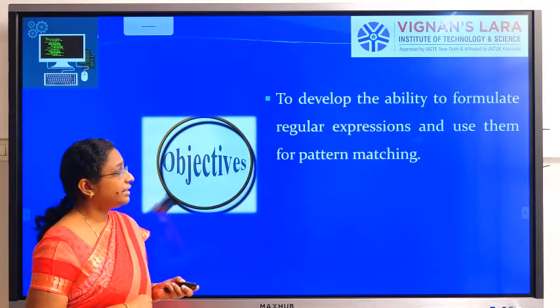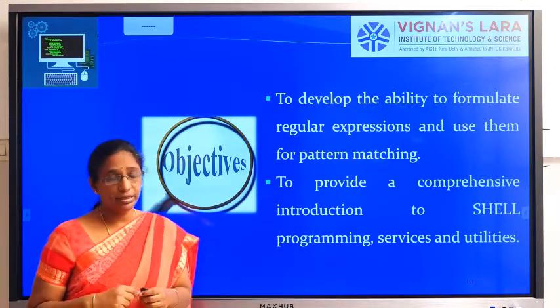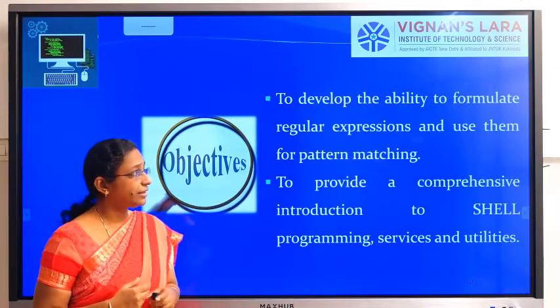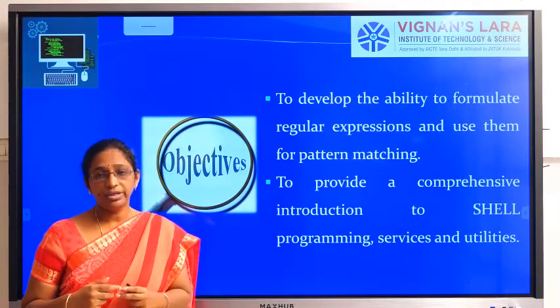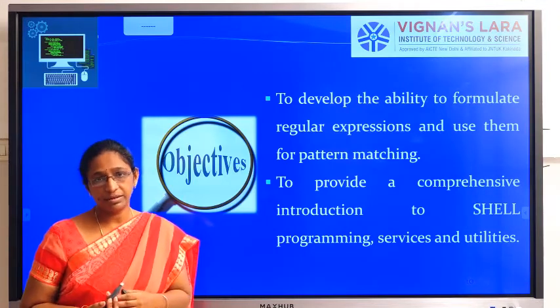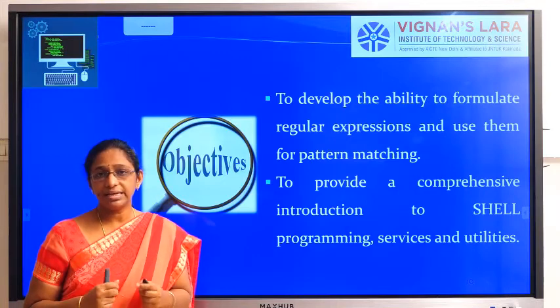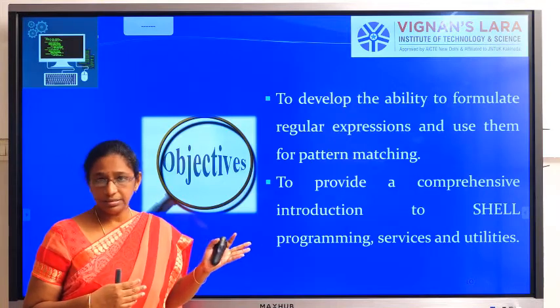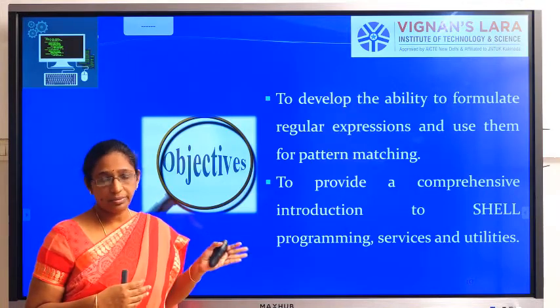And the third objective is to learn how to formulate regular expressions. Here you will get an understanding of how to formulate patterns for pattern matching by using commands like the grep command, stream editor commands, and awk commands.